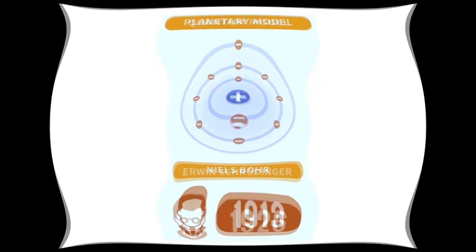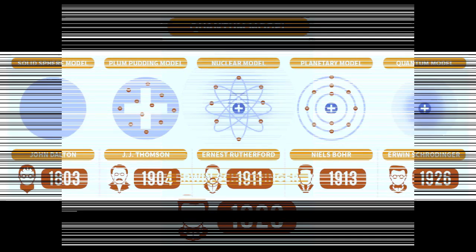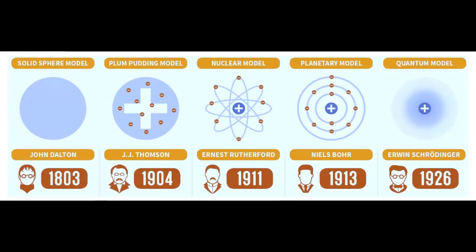And finally came Schrödinger in 1926. Schrödinger showed that electrons don't move around the nucleus in fixed orbits, but rather they move in waves, so their position is rather uncertain. So he proposed that there is an electron cloud around the nucleus where we can find electrons, but never know exactly where they are. When we compare these models, we see an evolution from simple to complex explanatory models that shaped our understanding of atoms today.